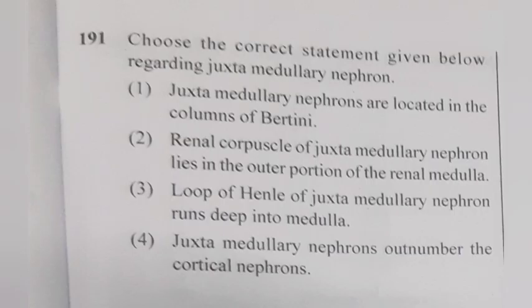191. Choose the correct statement given below regarding juxtamedullary nephron. 1. Juxtamedullary nephrons are located in the columns of Bertini. 2. Renal corpuscle of juxtamedullary nephron lies in the outer portion of the renal medulla. 3. Loop of Henle of juxtamedullary nephron runs deep into medulla. 4. Juxtamedullary nephrons outnumber the cortical nephrons. Answer 3. Loop of Henle of juxtamedullary nephrons runs deep into medulla.